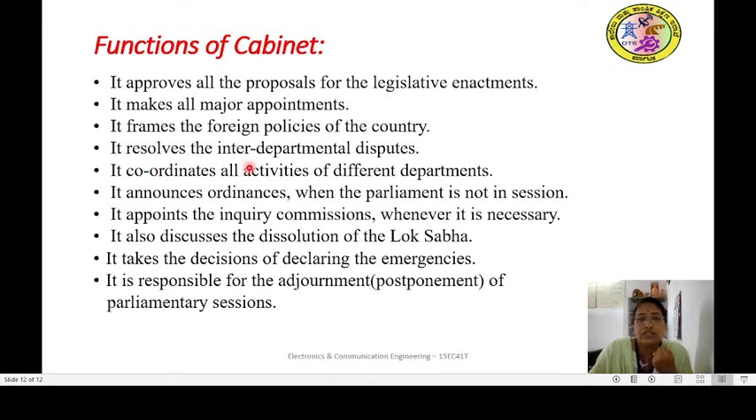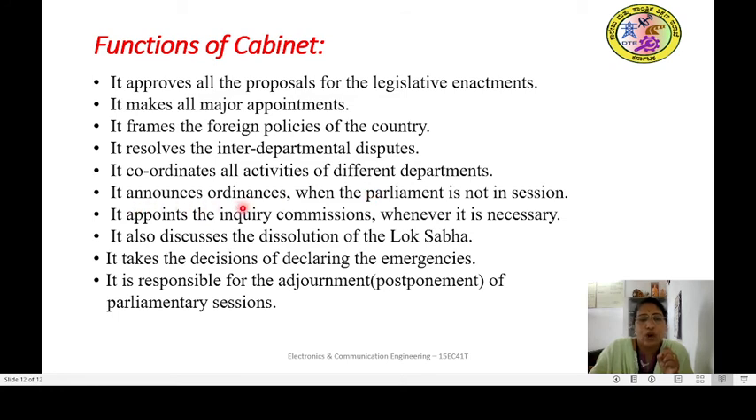It resolves the interdepartmental disputes. So interdepartmental means there will be variety of departments, that is from defense to home, or from home to space, or different, that is interdepartment. There will be some disputes and conflicts, so many conflicts may be there. So they will be resolved by the cabinet ministers by properly discussing about those issues. It coordinates all activities of different departments. So all departments' works will be coordinated for the smooth running of the government.